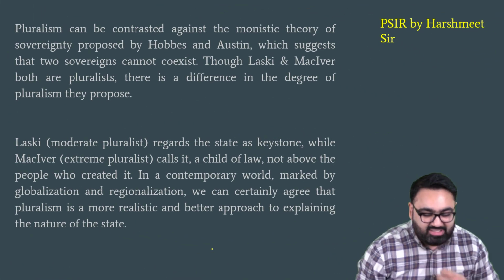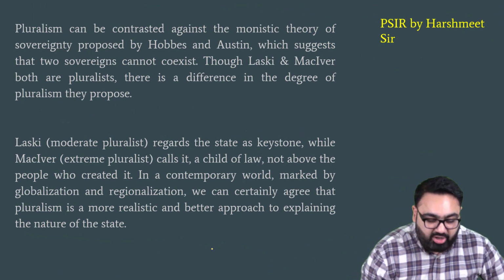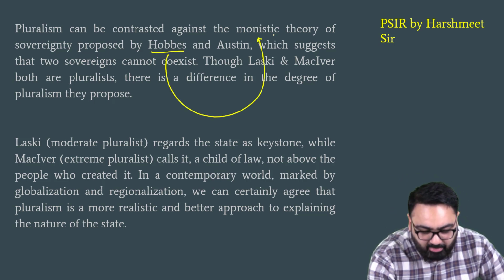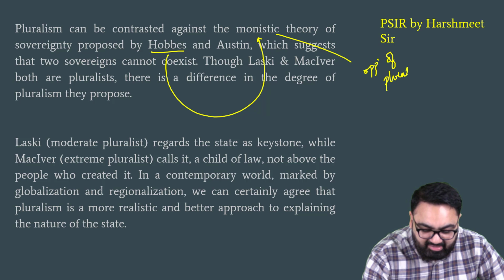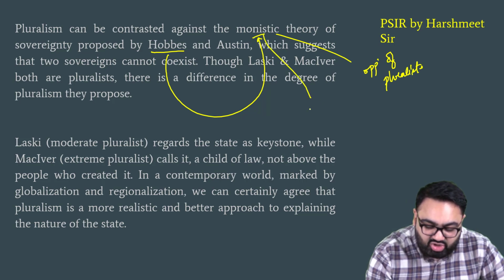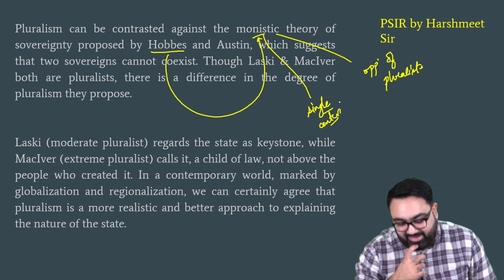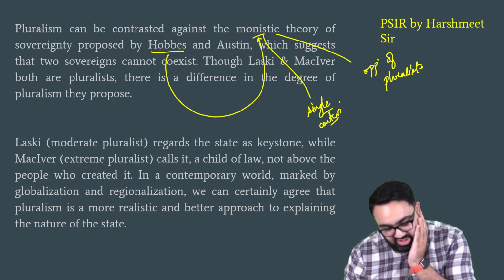Then you can talk about pluralism and give some contrasting views as well. For example, contrasting views were given by Hobbes, who believed in monist theory. Monist is just the opposite of pluralist. While pluralists believe that there should be multiple centers of power, monists believe that there should be one single center of power, because there cannot be more than one sovereign. That is the entire definition of sovereign. So you can mention that also.